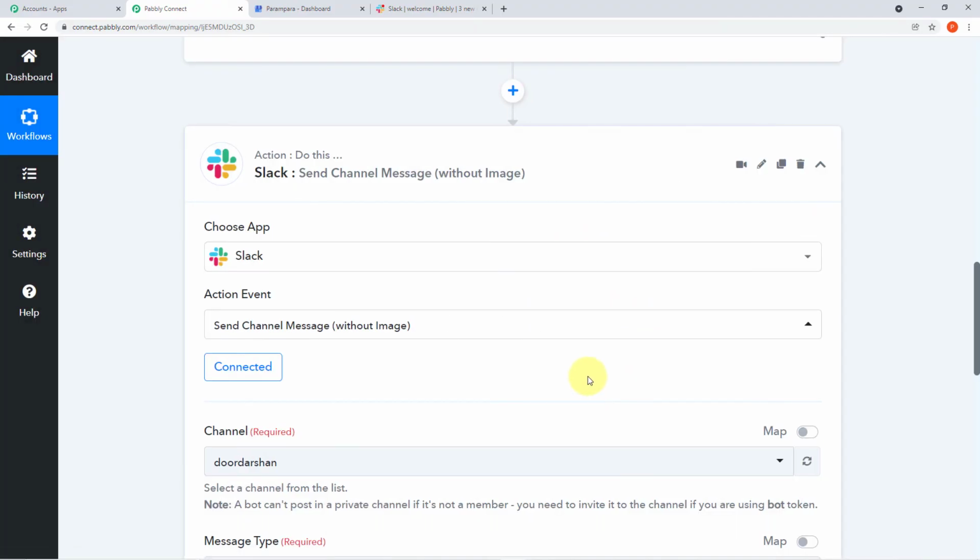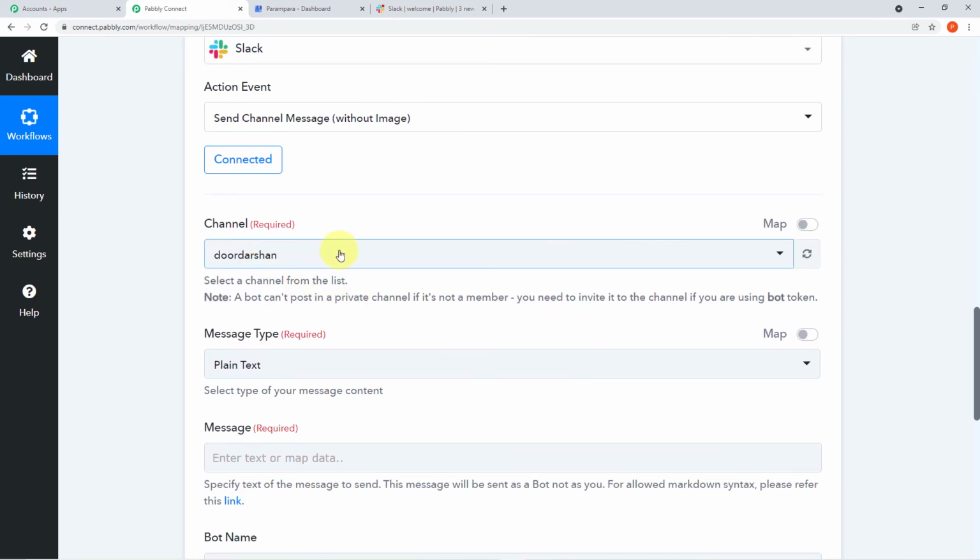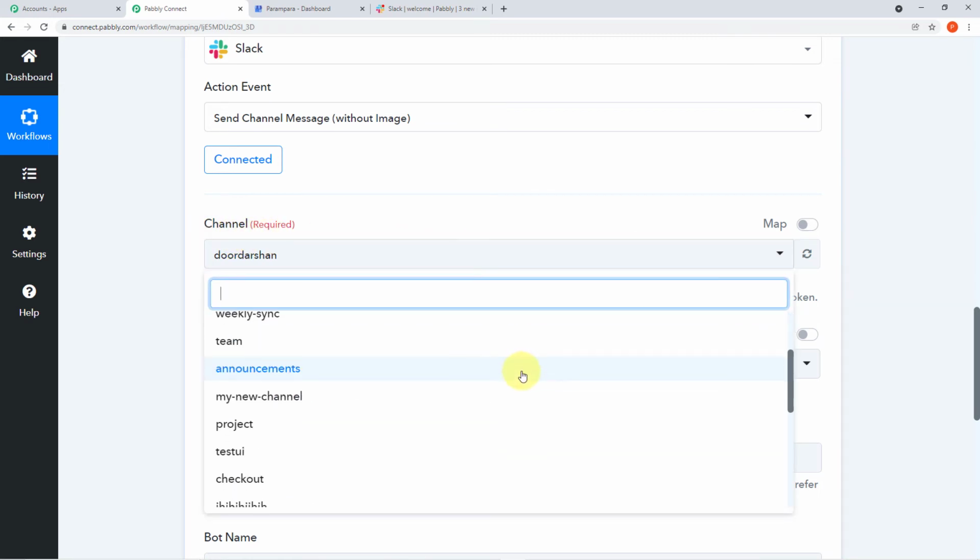So guys, you can see on my screen, I have been successfully authorized in. Now here we have to fill up the values. Okay, we have to map the particular values accordingly. Now the first, it is asking channel. If you'll click this arrow, you can see the various channels.